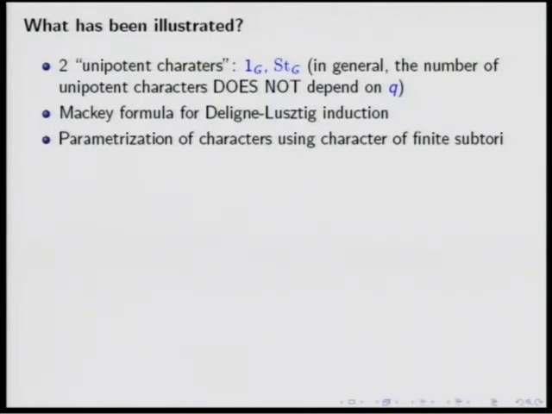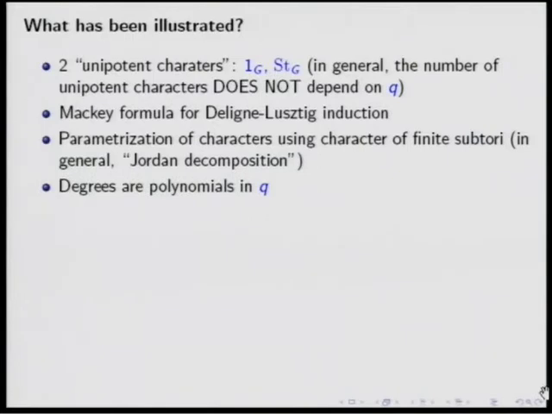We have used only linear characters of subtori of SL2, and this is a general fact that in a connected reductive group you can get everything from this. Again, it's not so easy. There is a kind of Jordan decomposition going with this. I don't want to go into the details.